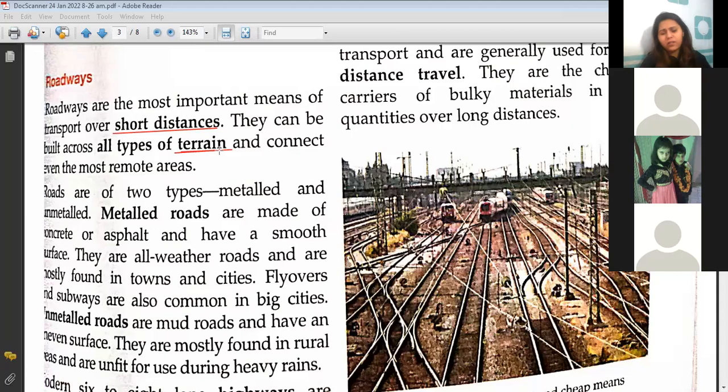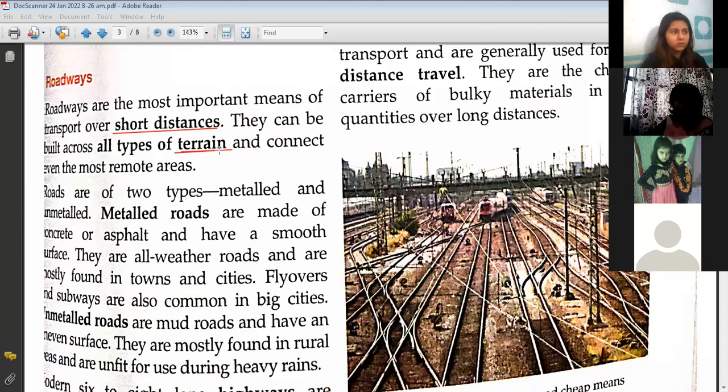Ma'am, territories. No. Terrain refers to different types of land, whether the land is flat, whether there are plateaus, whether there is desert, or mountains. It doesn't matter what type of terrain that area has. If there is one kind of transport which can be built there with ease, it is road transport, right? Don't you agree?